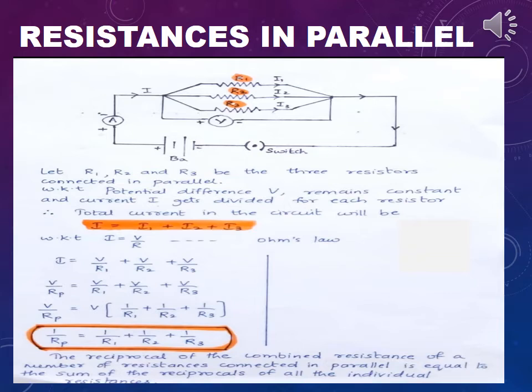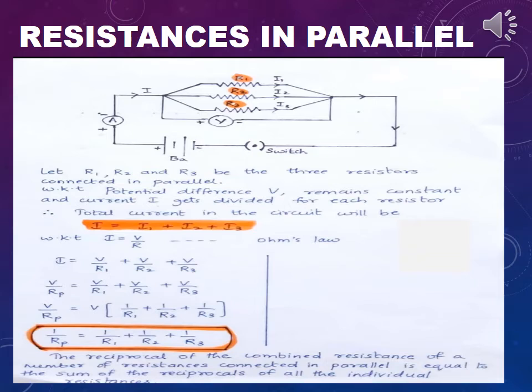So all of you know Ohm's law, isn't it? What is the equivalent value of I? I is equal to V by R, isn't it? Now we shall replace that in this equation, that is I is equal to I1 plus I2 plus I3. Replace I with V by R. In the LHS, we shall write it as V by RP because we are calculating the resistances in parallel, isn't it? So we shall write it as RP.